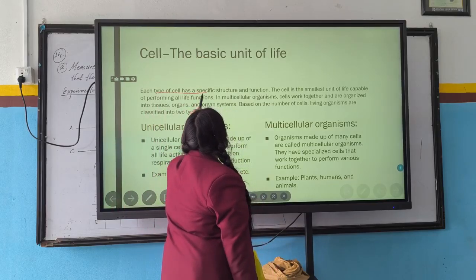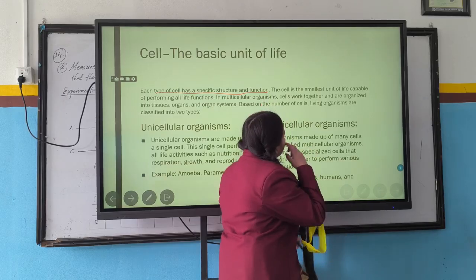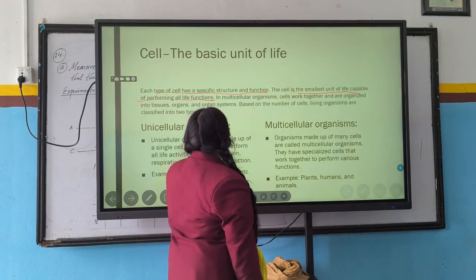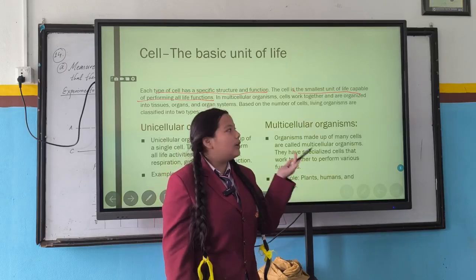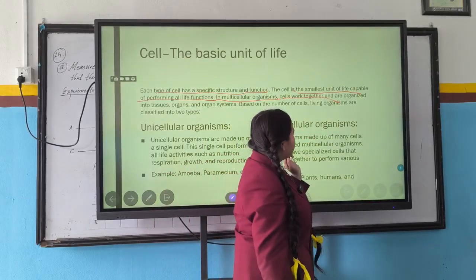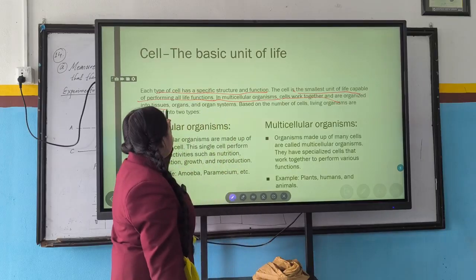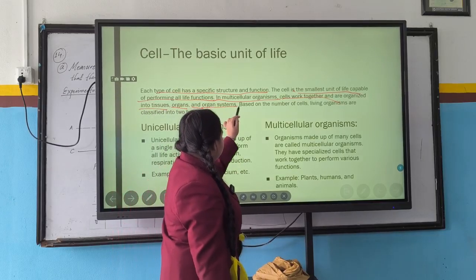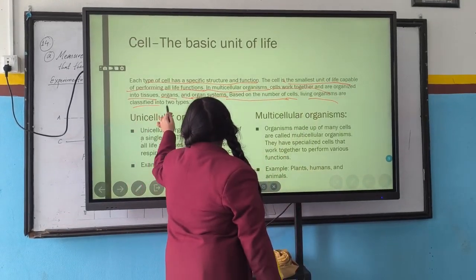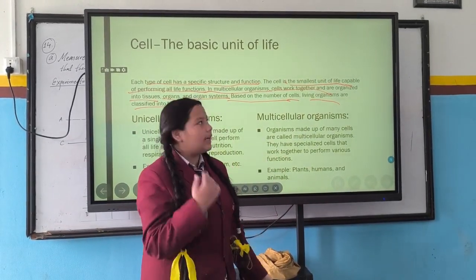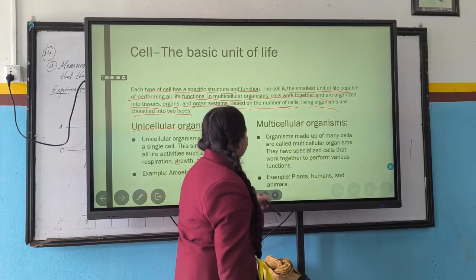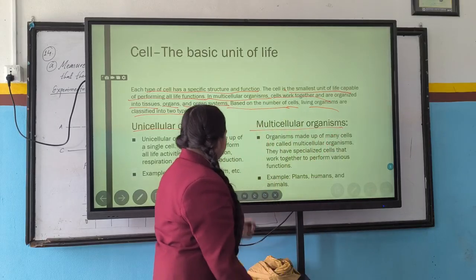Each type of cell has specific structure and function. The cell is the smallest unit of life capable of performing all functions. So cell is capable of performing all the functions, and in multicellular organisms, cells work together and are organized into tissues, organs, and organ systems. Based on number of cells, living organisms are classified into two types. One is unicellular organisms, and the next one is multicellular organisms.